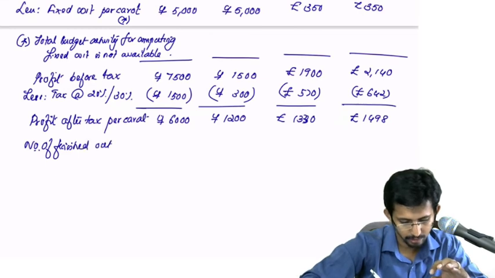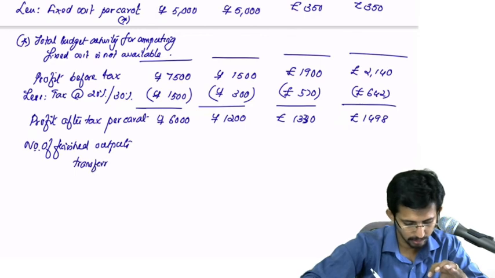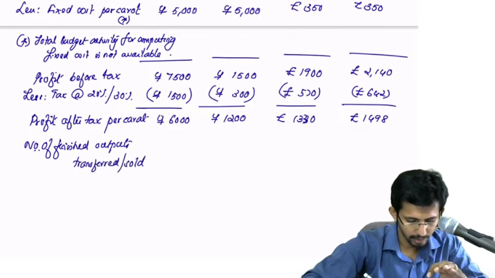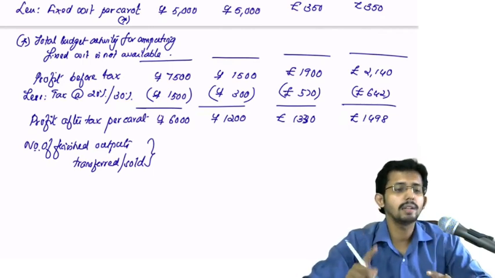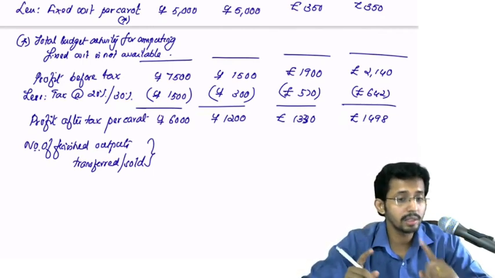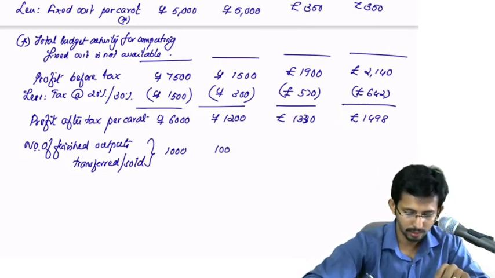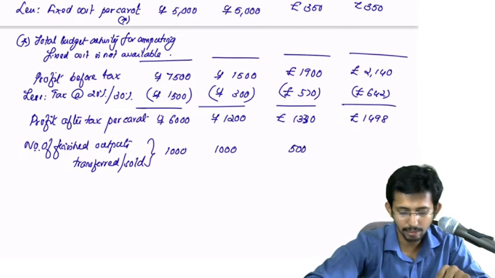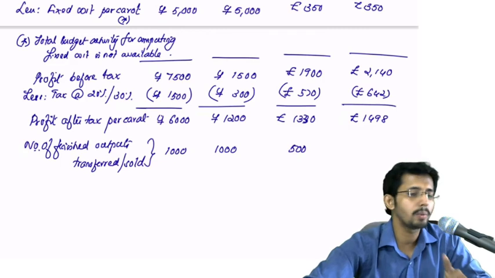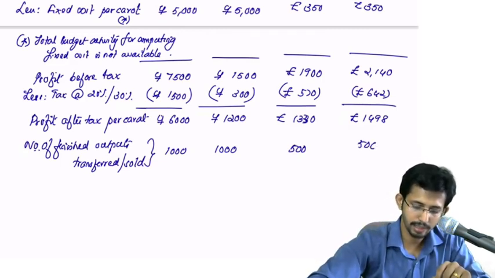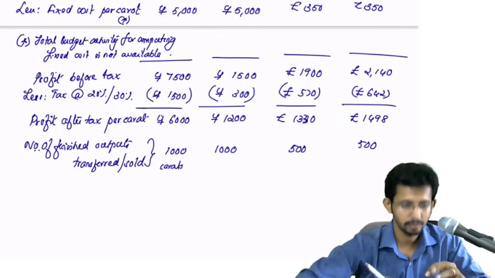Okay, then number of finished outputs transferred or sold. In case of Japan division, it will be the raw emerald, whereas in case of UK division, it will be polished emeralds. So here it is 1,000, then 1,000. Here it will be 500, because from each raw emerald you will get one polished emerald. So here 500 and 500 carats.